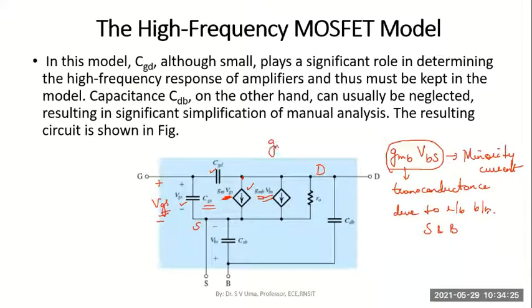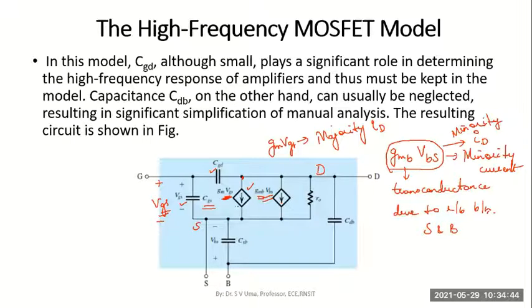GM into VGS represents the majority value of drain current, and GMB into VBS represents the minority value of drain current, and both add up.